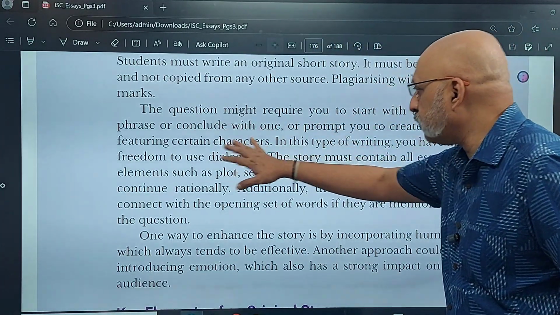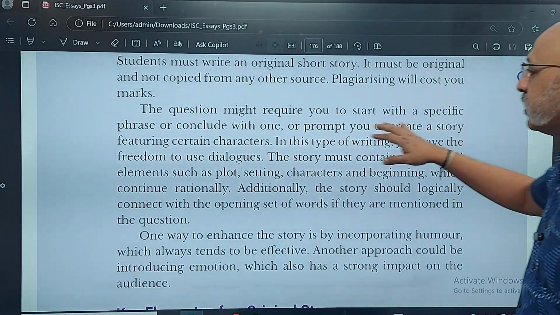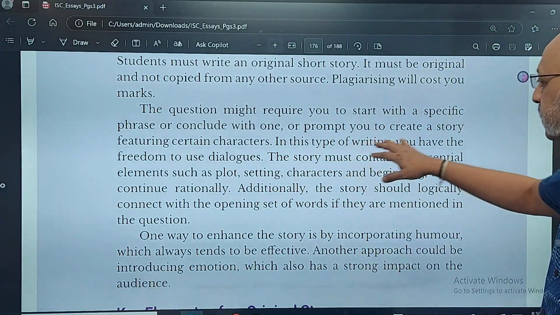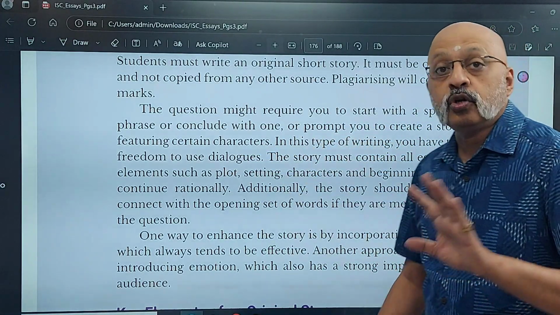So it starts with a specific phrase or concludes with one, or prompts you to create a story featuring certain characters. In this type of writing, you have the freedom to use dialogues.